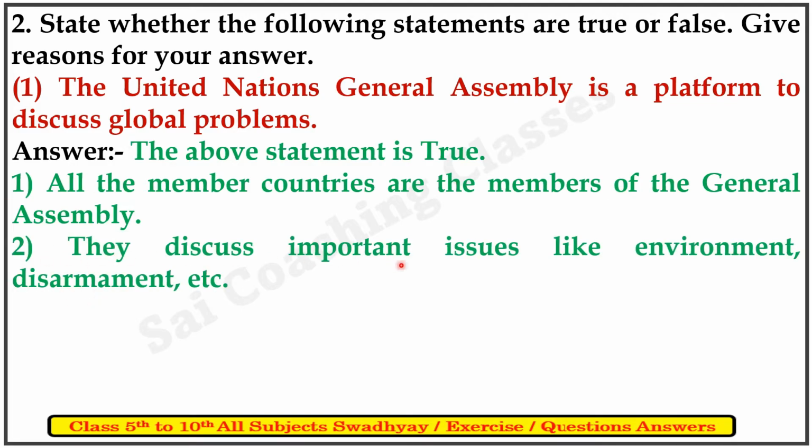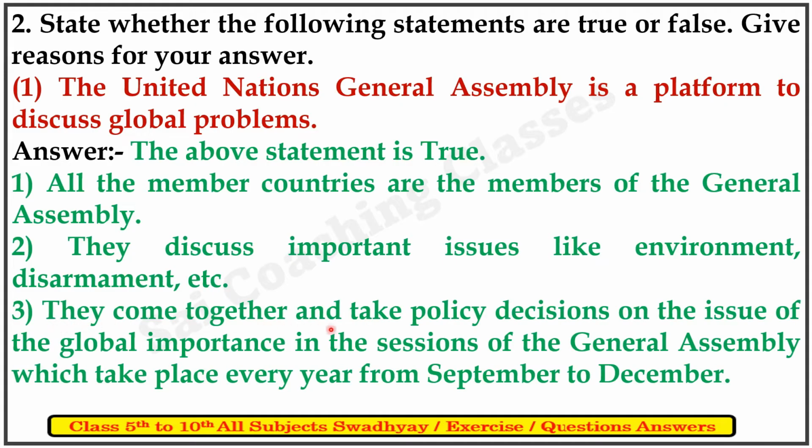Secondly, they discuss important issues like environment, disarmament, etc. Third, they come together and take policy decisions on issues of global importance in the session of the General Assembly, which takes place every year from September to December.